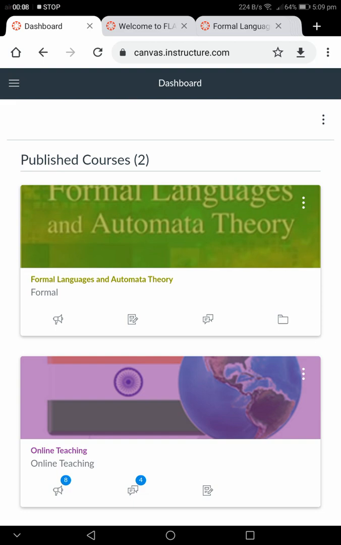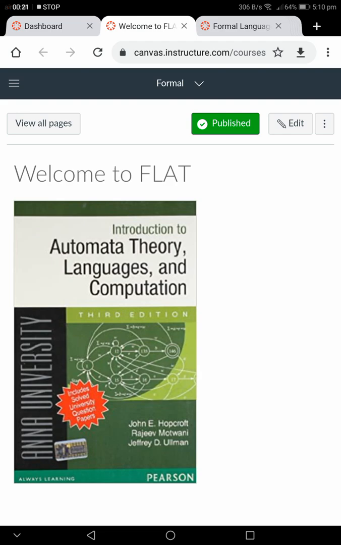In this semester, I am teaching Formal Languages and Automata Theory. I have chosen the LMS Canvas. Within Canvas, I have created the course called Formal Languages and Automata Theory, and I published the welcome note to the students.